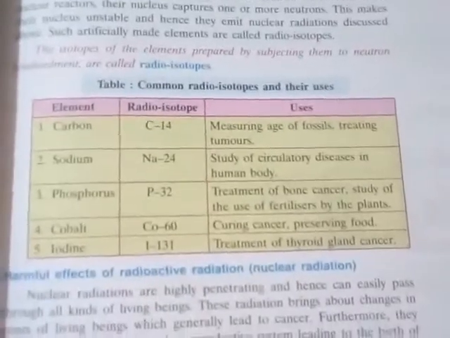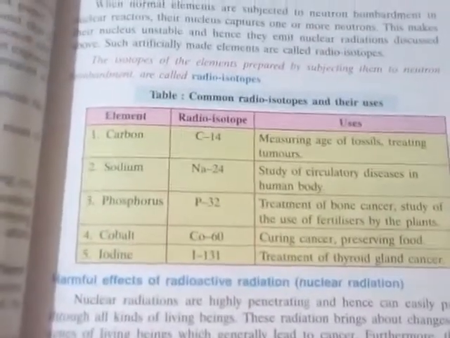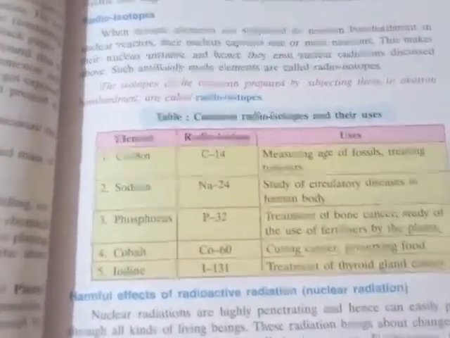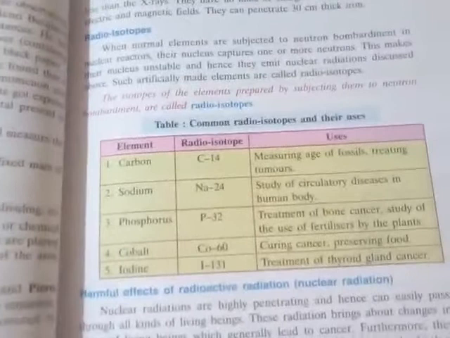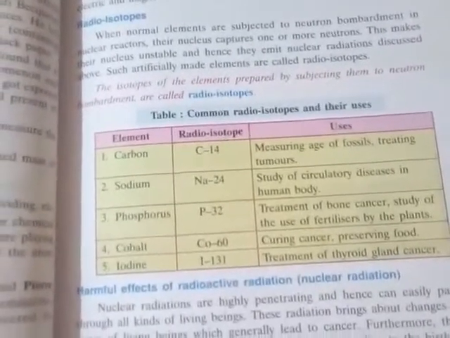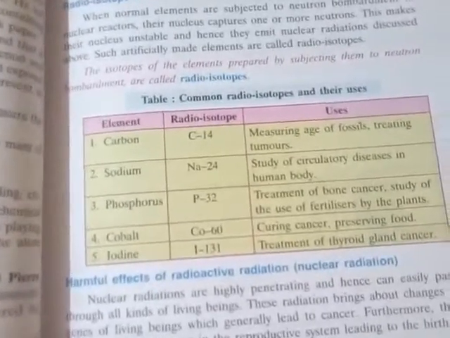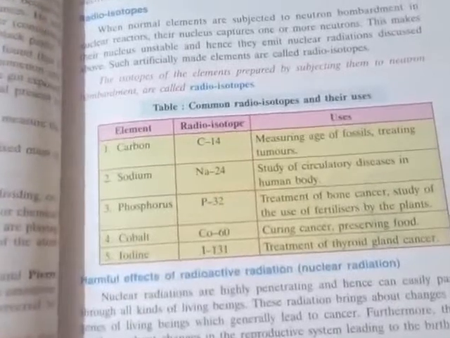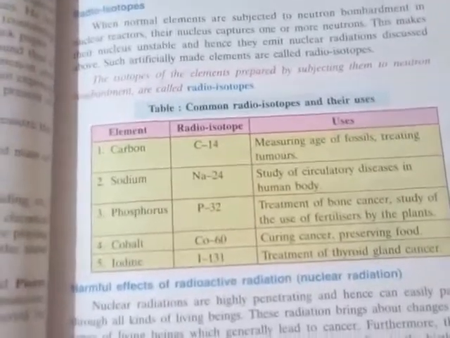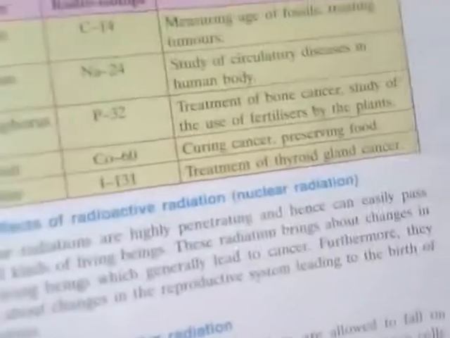Now coming to the point, what are the harmful effects of these radioactive radiations? See students, the harmful effects of radioactive radiation are many. If somebody is a victim of these harmful nuclear radiations, the person can get a severe disease, and mortality, meaning death, can occur. Sometimes it leads to cancer also. So that is very important.